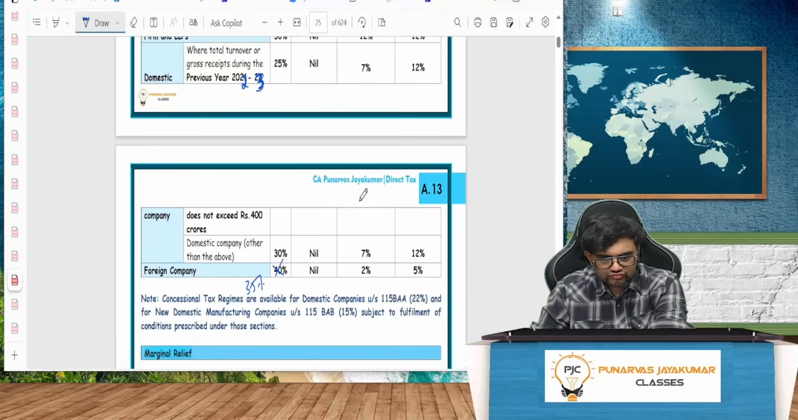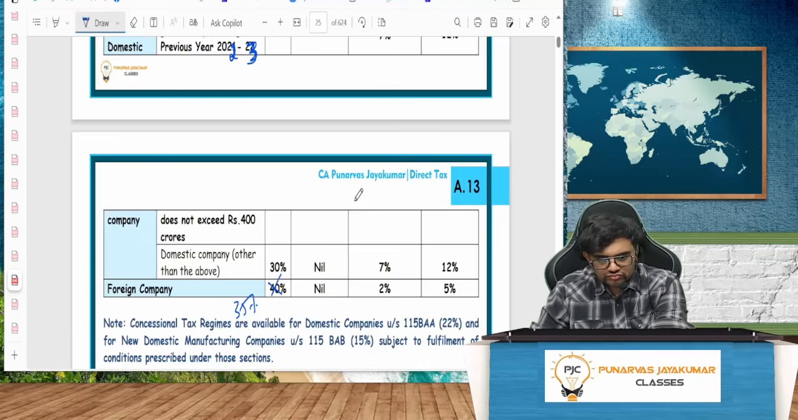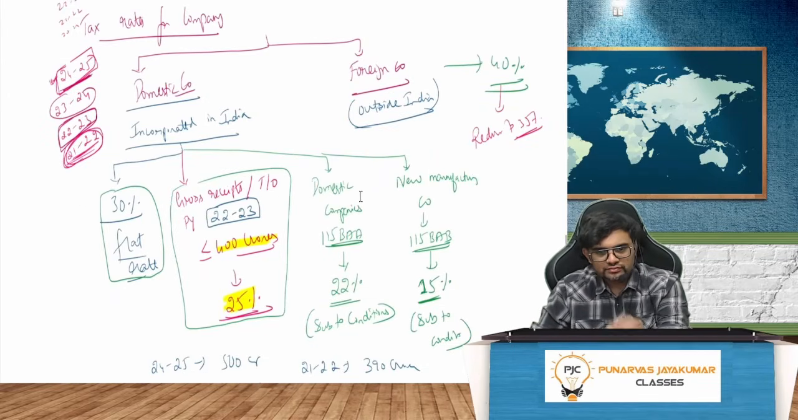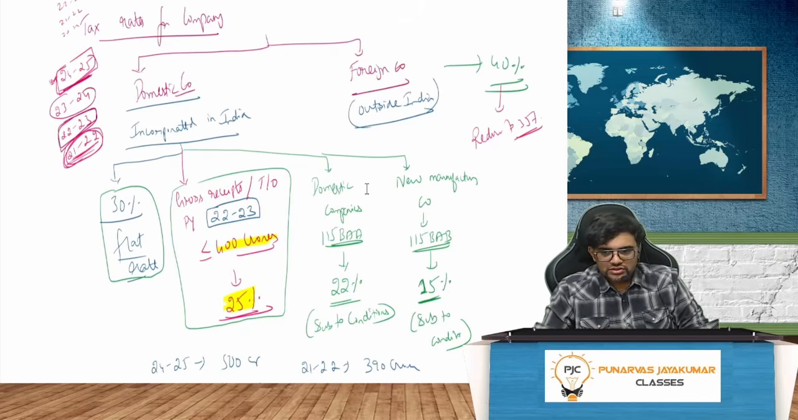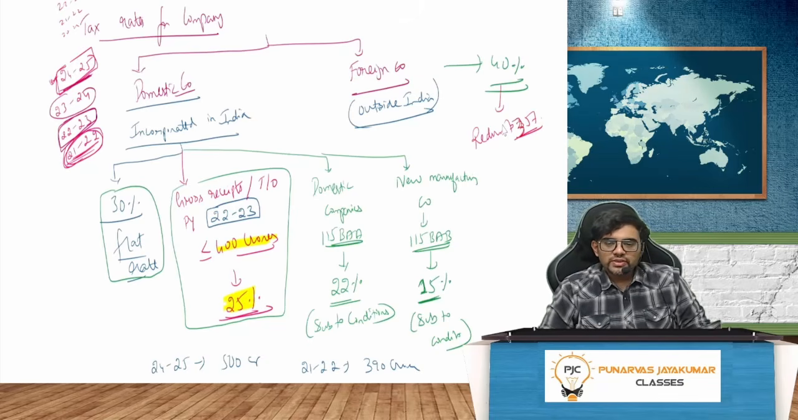Domestic company incorporated in India, there are 4 different things to it. Foreign company outside India, it was 40%, it is reduced now to 35%. Domestic company incorporated in India has 4 separate tax rates. One, 30% flat rate normally.